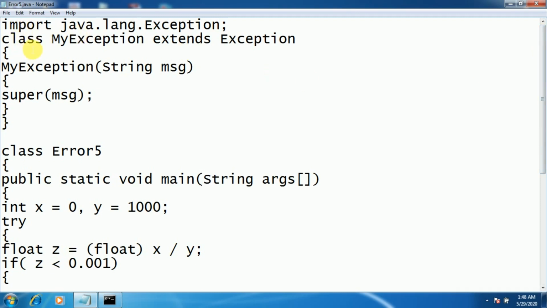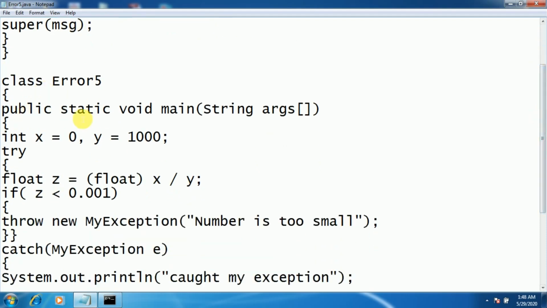What you have to do, you have to define one class, give any name you want to give to your exception. That should extend the Exception class, which is available in this java.lang package. Then include a parameterized constructor, MyException(String message). Then call the superclass constructor, because in this Exception class the single parameter constructor is already included, for which we have given some default value. If you want to override the default value, you can make use of super(message).